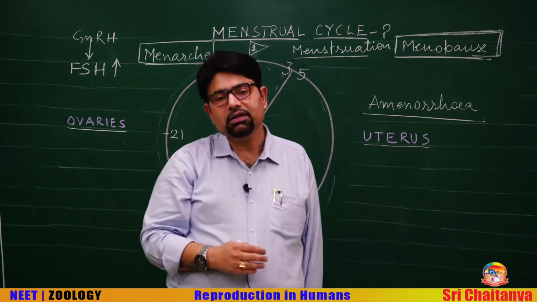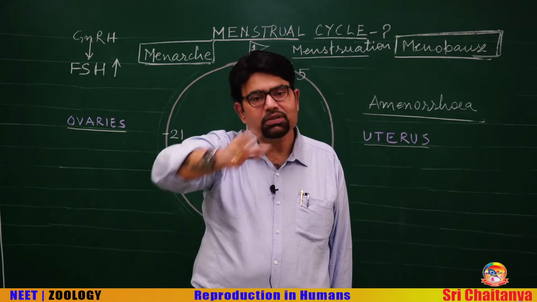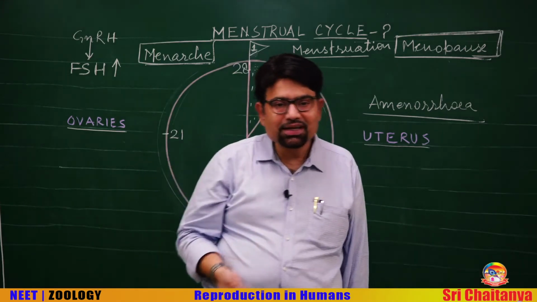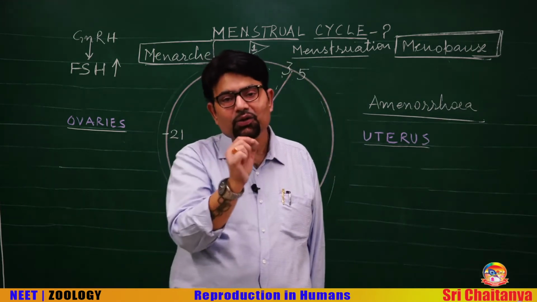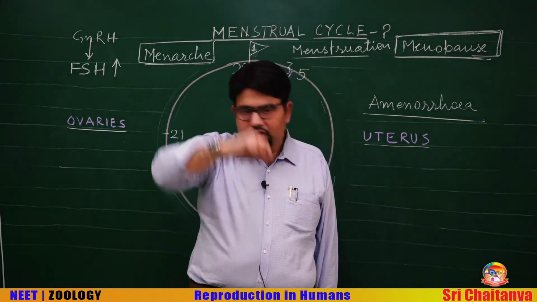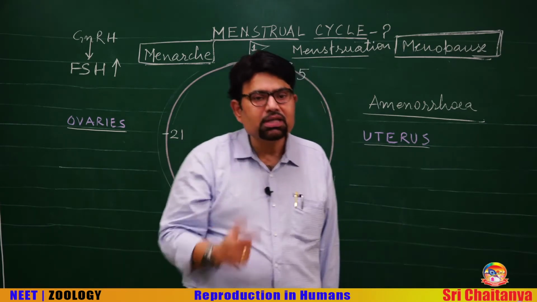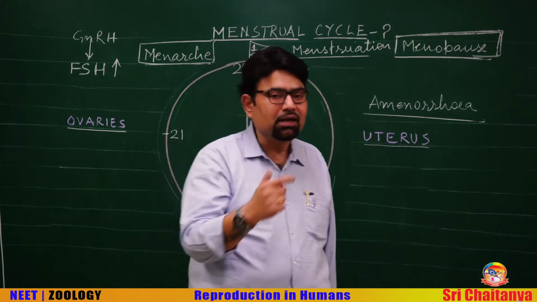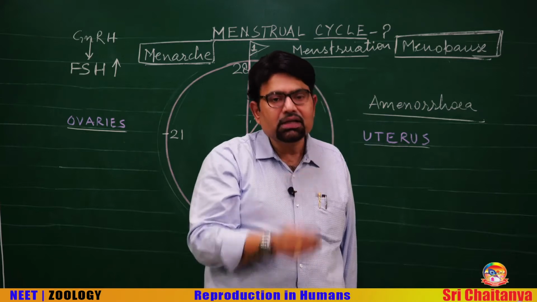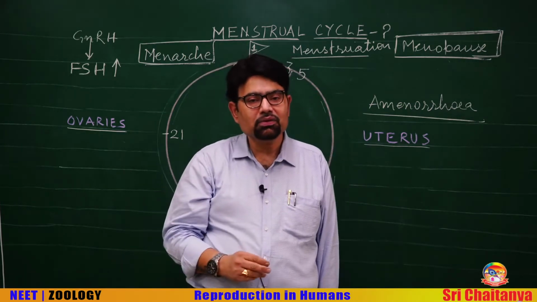Let us see what is happening in a woman. At puberty, the hypothalamus becomes active and starts producing GnRH. Recall from your mind what is GnRH. Yes, it is gonadotropin releasing hormone. The pulse frequency of GnRH determines what will be released from the pituitary. The anterior pituitary, in response to the GnRH pulse frequency, releases a hormone called FSH, follicle stimulating hormone.